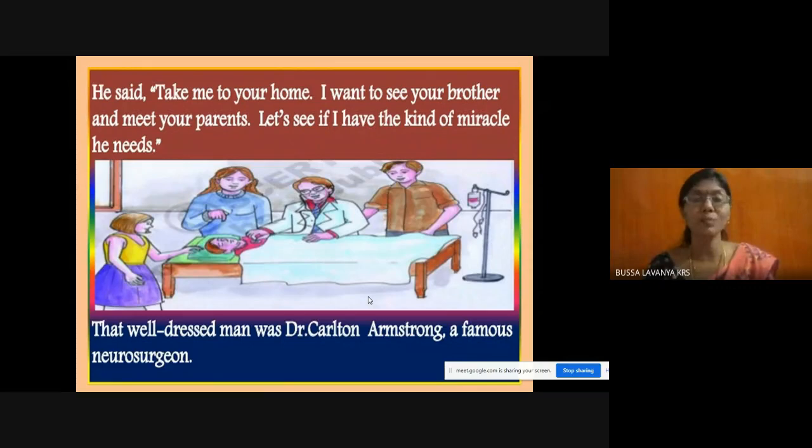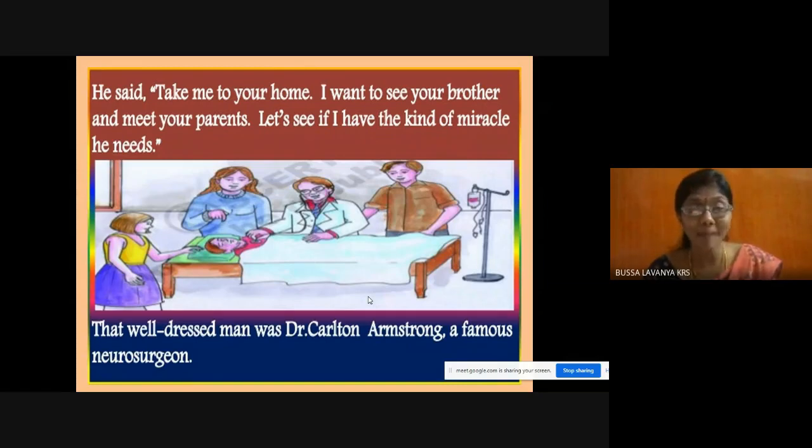So why did the person want to go to Tess's house? Because he wanted to see whether the miracle he had was the same kind which Andrew needs. Why is that person asking like that? "You just take me to your home. I'll talk to your parents. I'll see your brother. I'll check whether I have that kind of miracle which your brother needs or not."